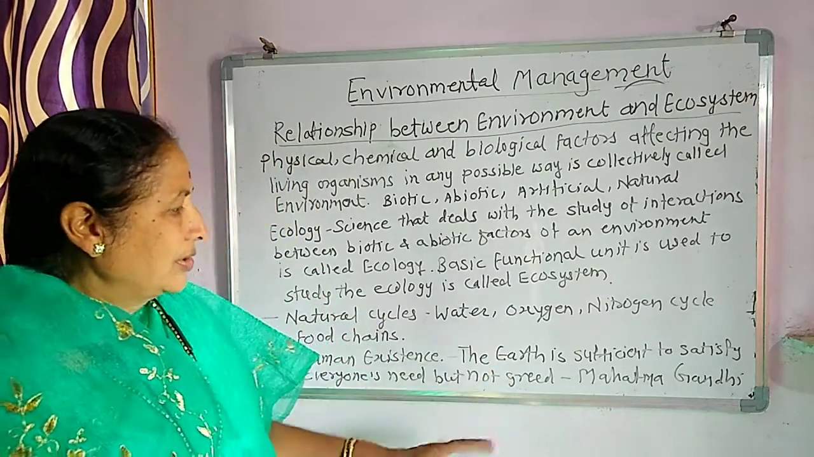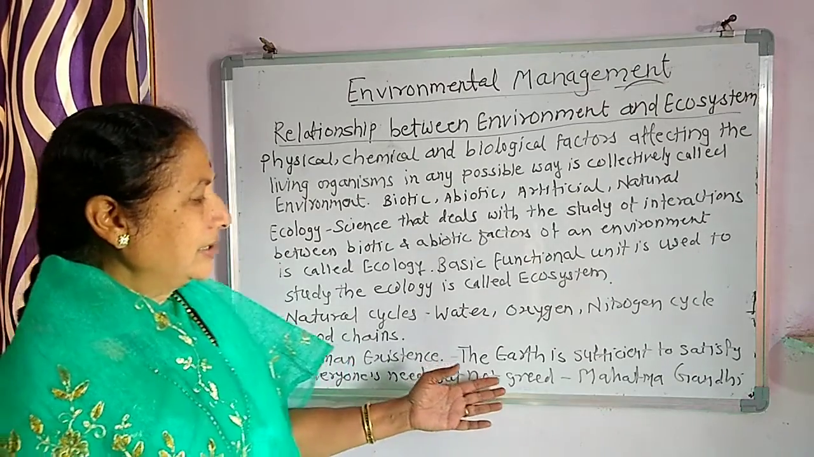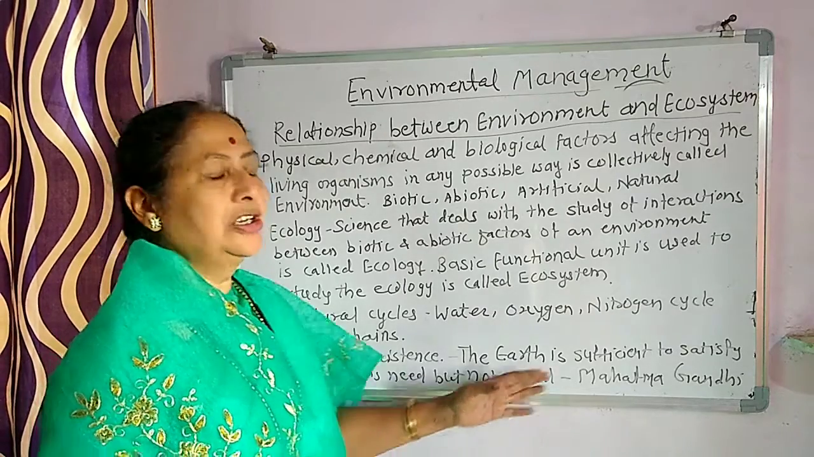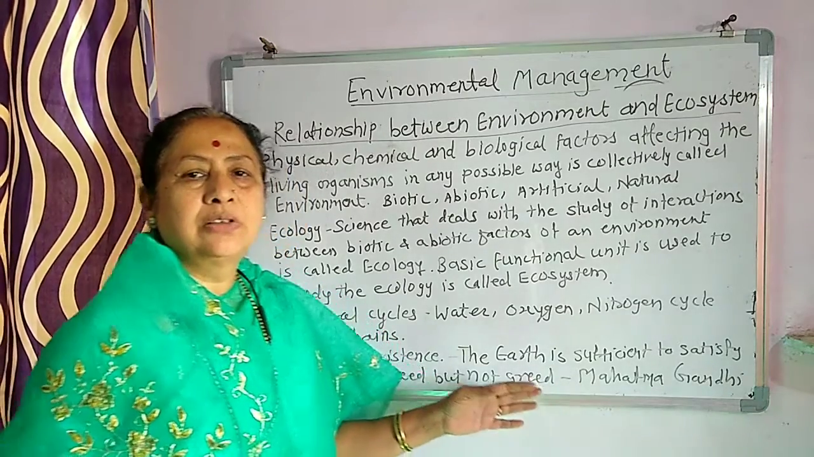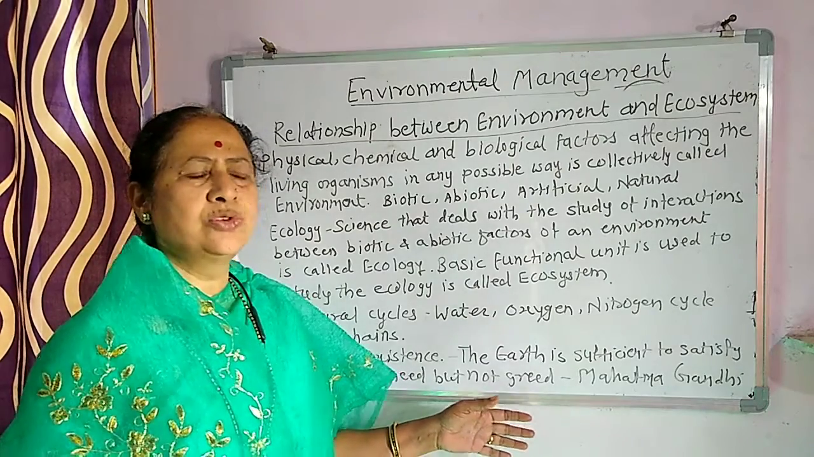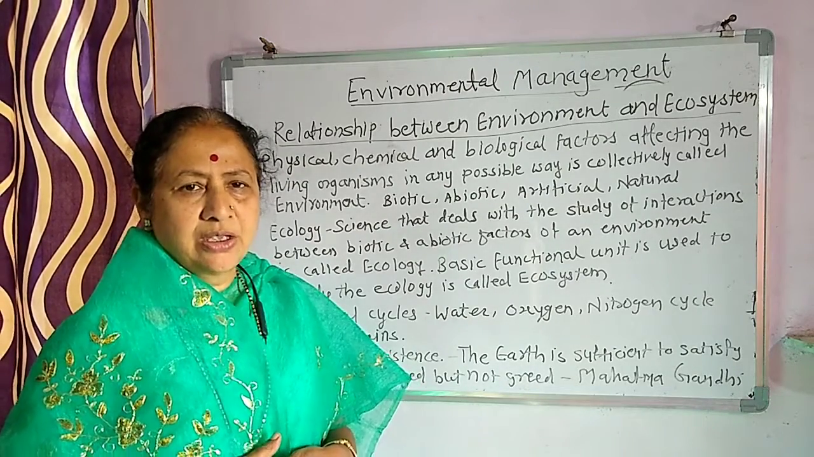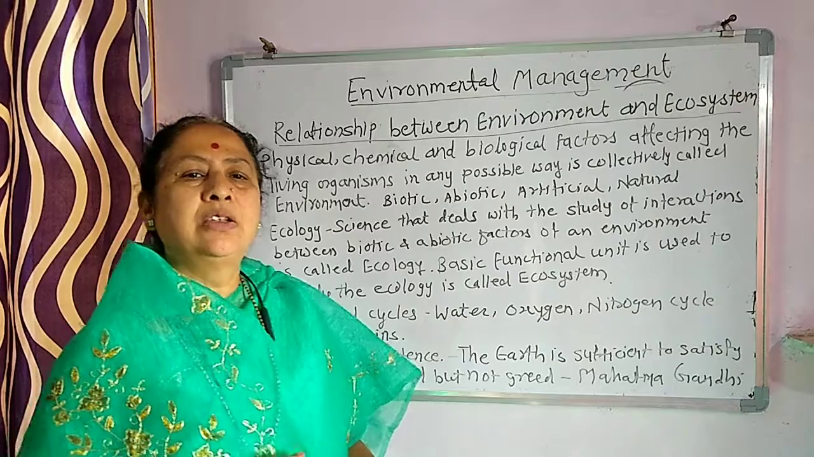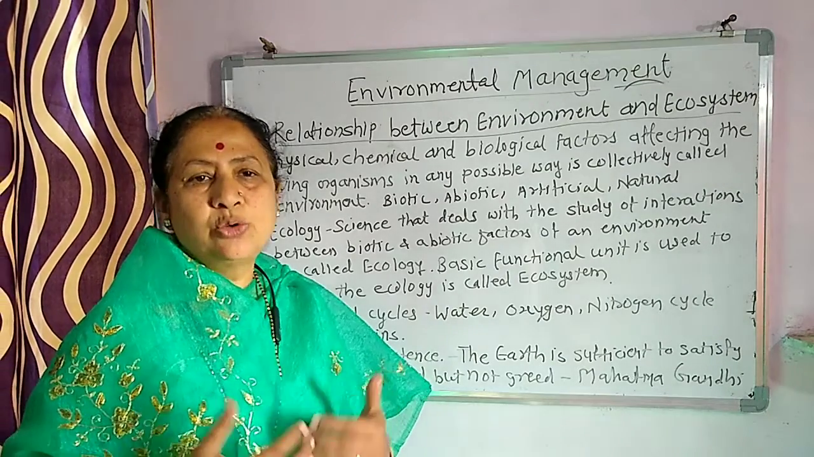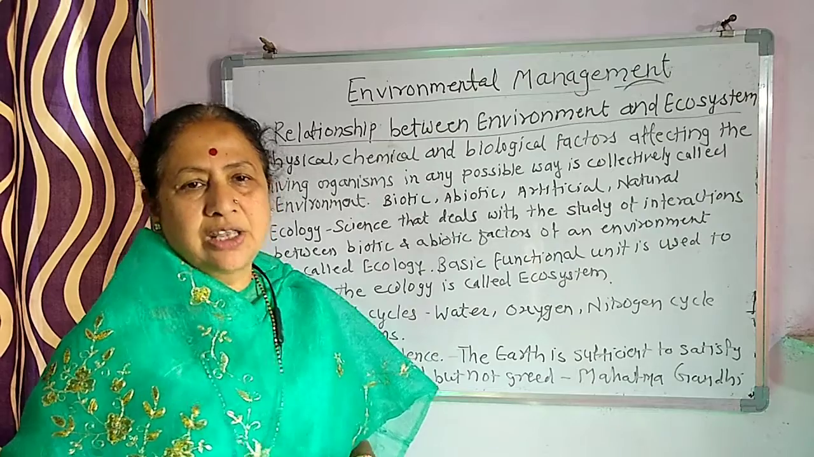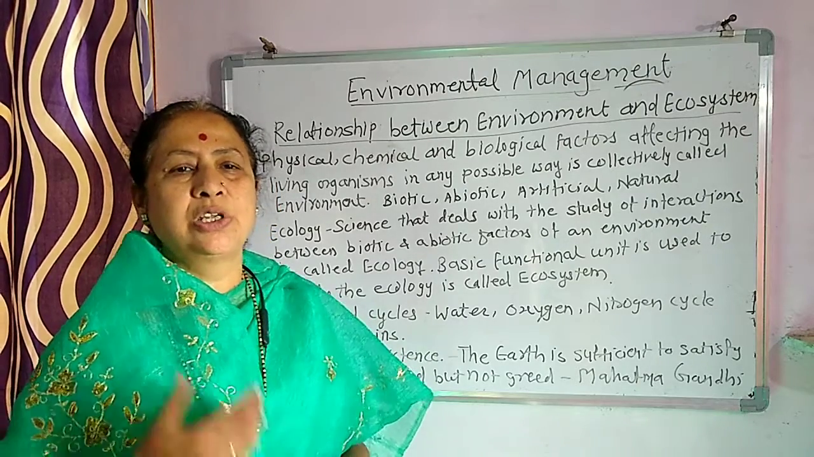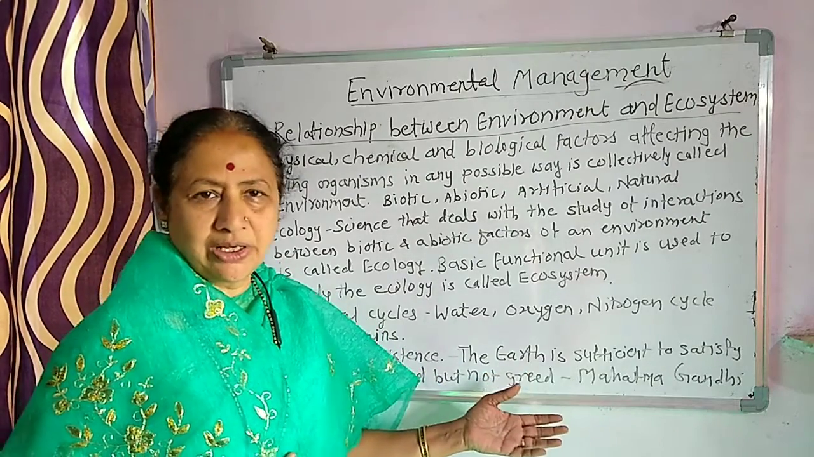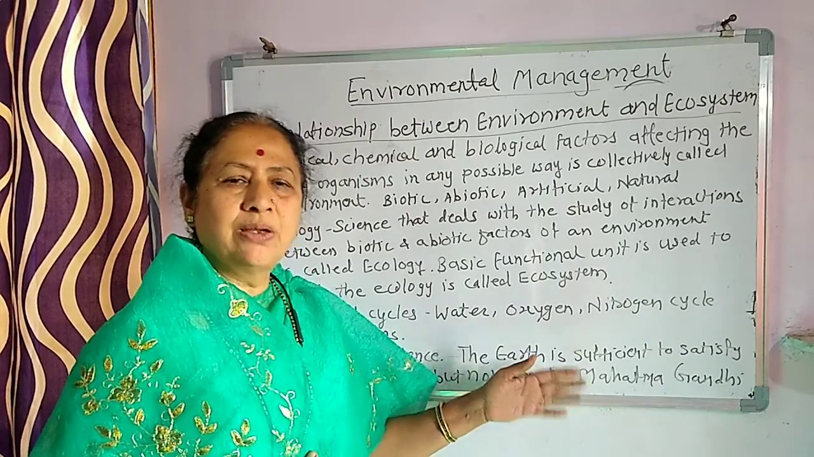We know Mahatma Gandhi had quoted that the earth is sufficient to satisfy everyone's need, but not greed. We know that the natural resources are used in an uneven manner. Only a few people are exploiting all these resources. It is considered that only 3% of people are using 97% of the resources. So this should not be so. This is unfair. There should be proper use.